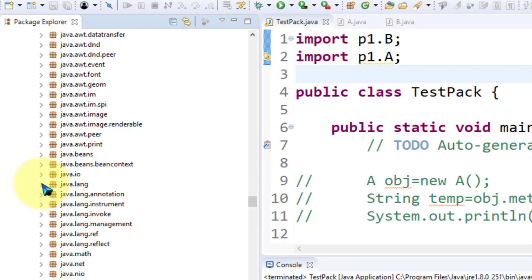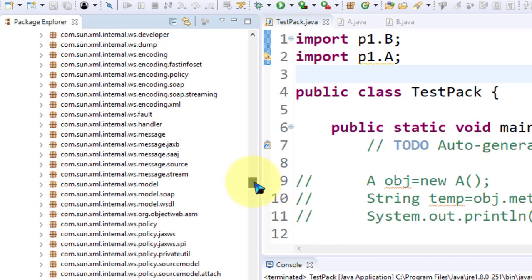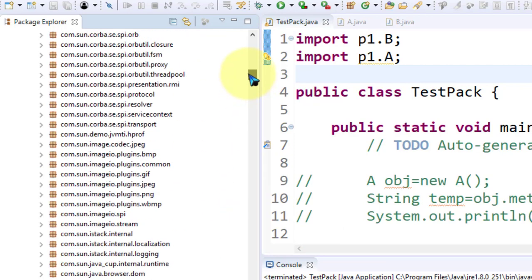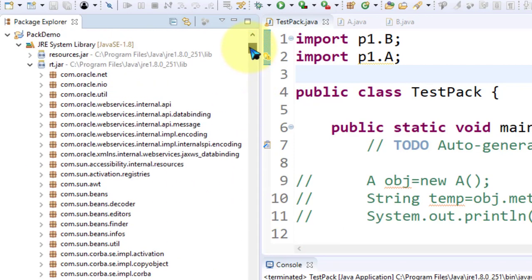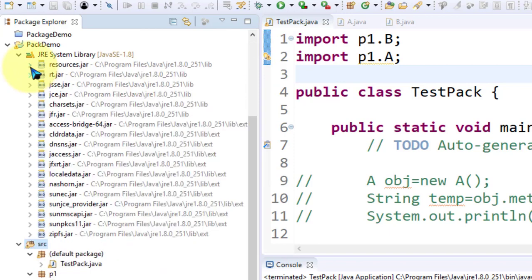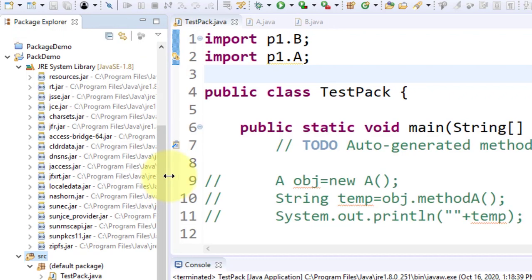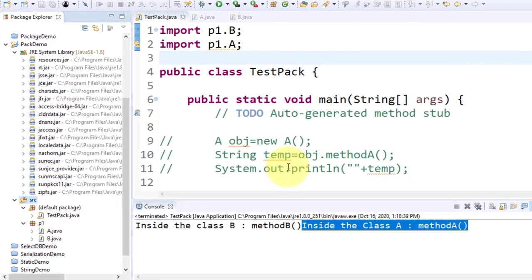So it's a very huge API, and Java is an application level programming language. That's why we need this. So almost everything is available in Java. We just have to get the things from those APIs and create our application. It is not a system level programming language to design everything from scratch. So I hope it is clear.